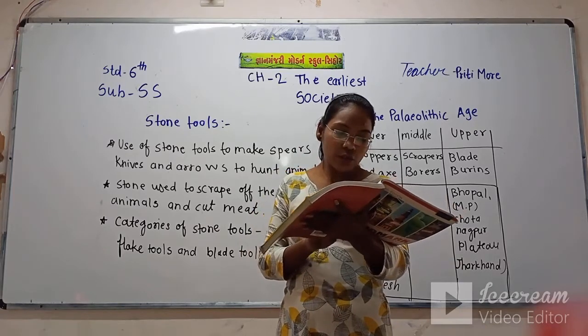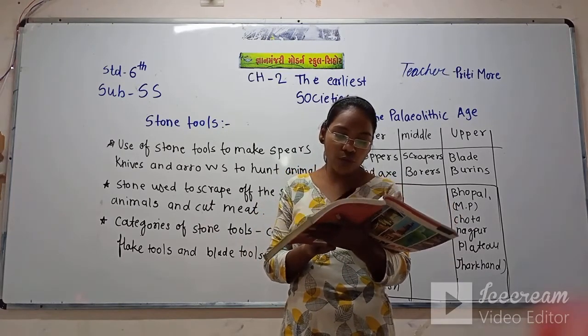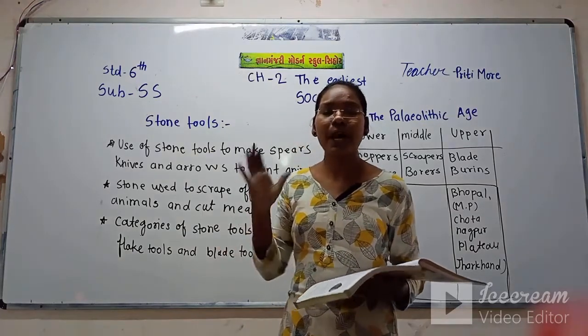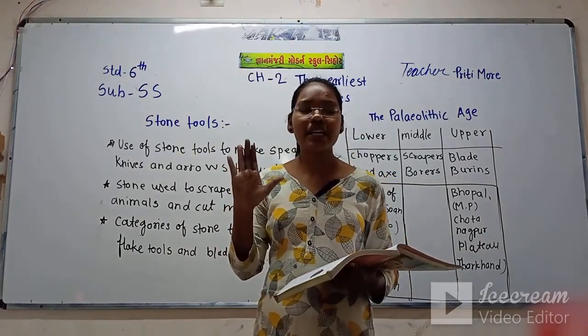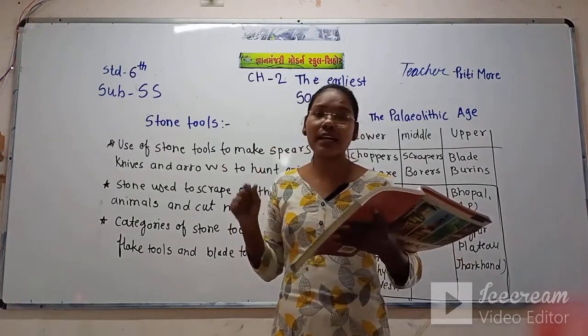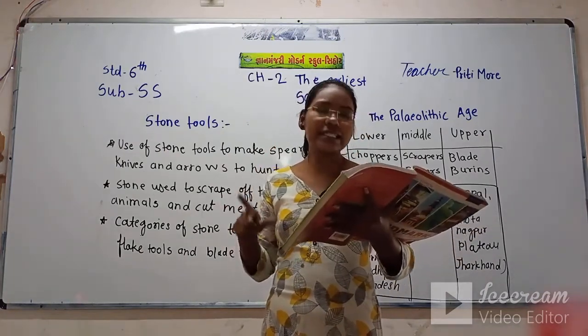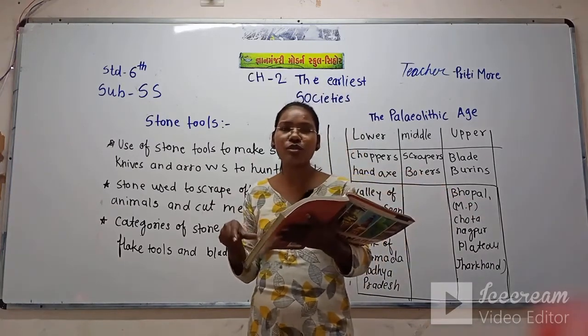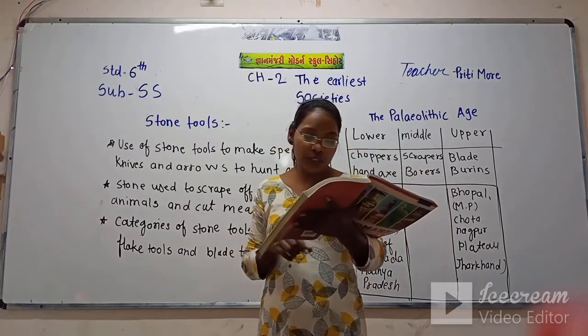All subsequent tools emerged from core tools. They made different palm-sized tools with the help of stone, and they used these core tools for pounding, smashing and throwing.